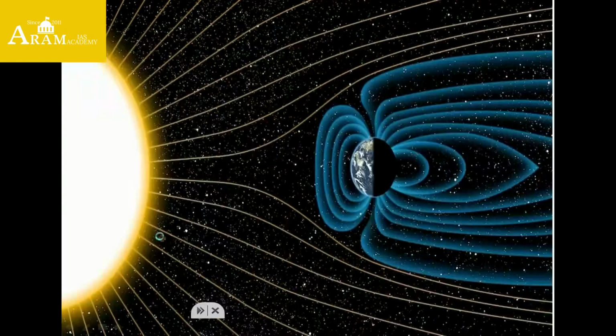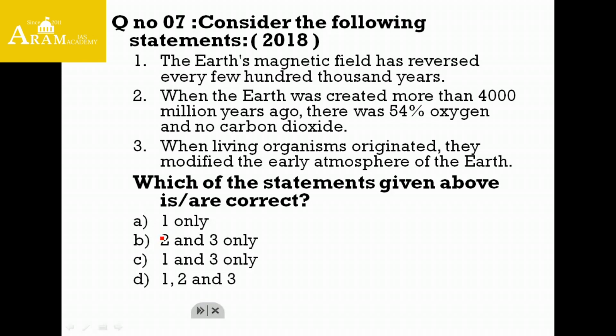Going to the 7th question. The 7th question states, consider the following statements. It is about the Earth's magnetic field. And why was this particular question framed? There was a series of experiments going on to record the formation of the universe. We know LIGO, Laser Interferometer Gravitational-Wave Observatory. We know Virgo, Virgo Interferometer Gravitational Observatory.